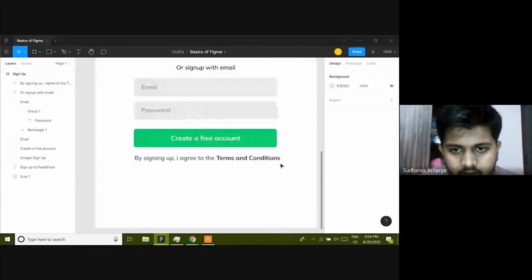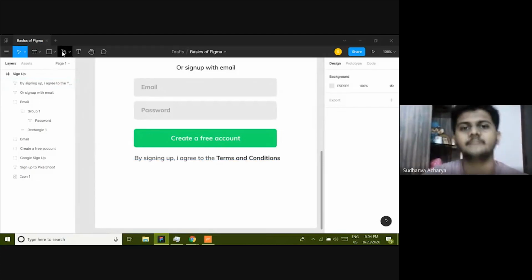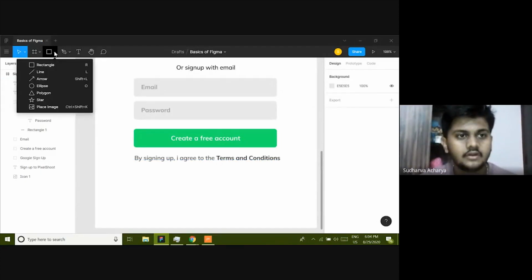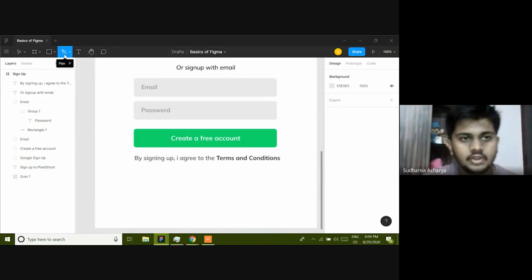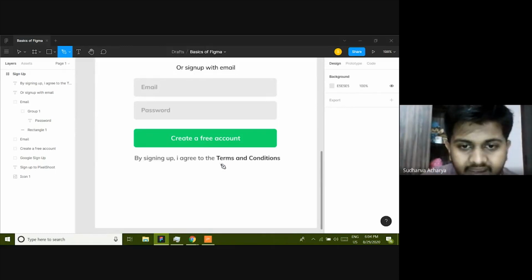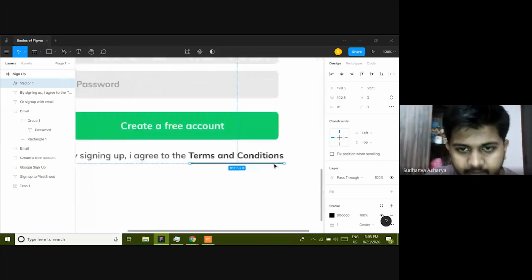Okay. One more thing, I want to add that clickable line. So I'm going to use something called a pen tool. In the shape tools there are also line tools, but I want to introduce you to a new tool, that is the pen tool. Pen tool is usually used to create illustrations. But in this case, since it is just an introduction to Figma, I don't want to create illustrations. So I'll just do a simple line by clicking here and shift clicking somewhere else and hitting done. So now you create a line.